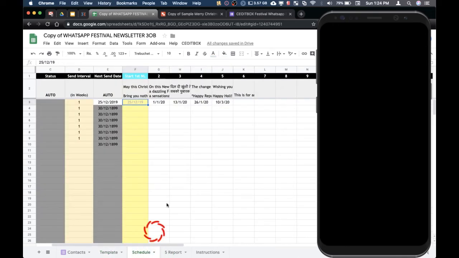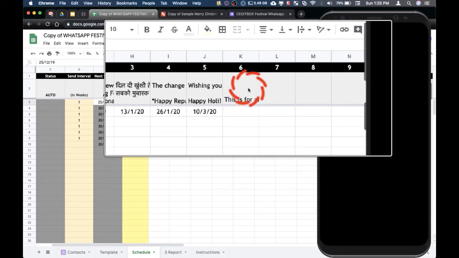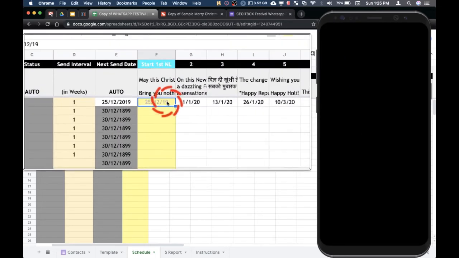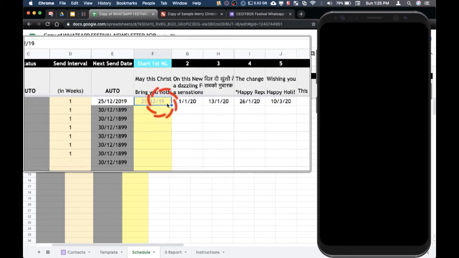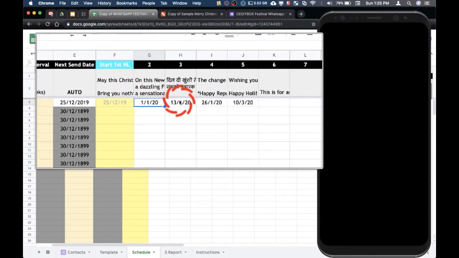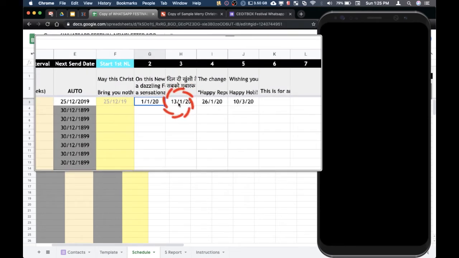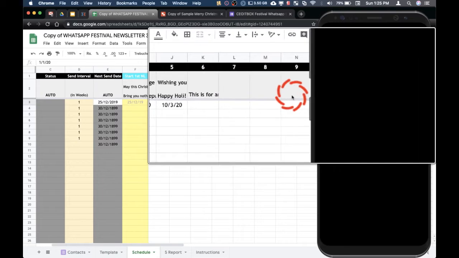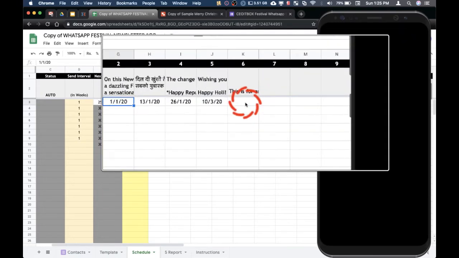Go back to the schedule and you will see that you have this. This tells you which template we are talking about, and you have to select the date. For example, for Christmas, I have selected 25/12. For New Year's, this is 1/1. And this is for Lohri, 13/1, Republic Day, and so on. You keep on adding templates and keep on defining the dates.